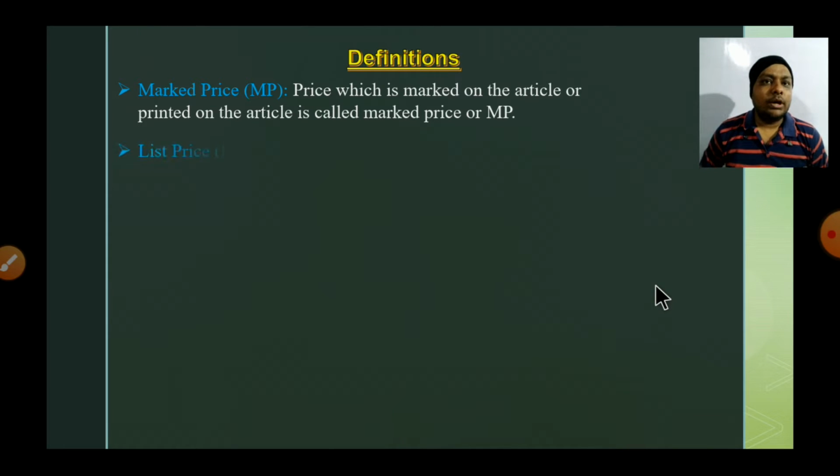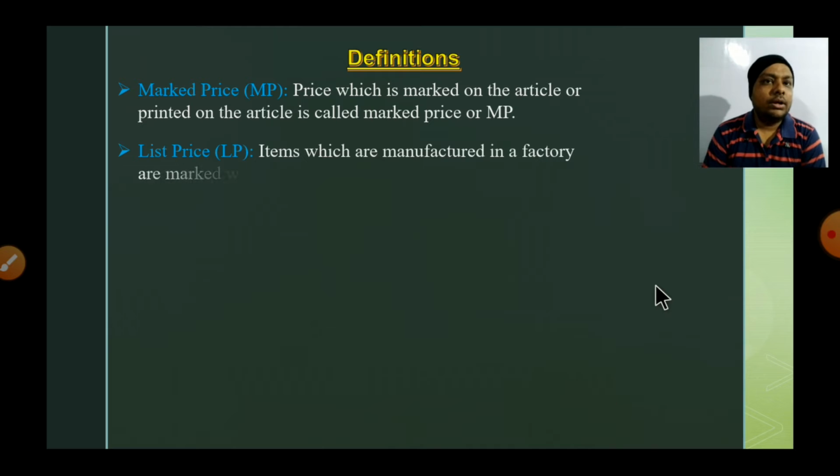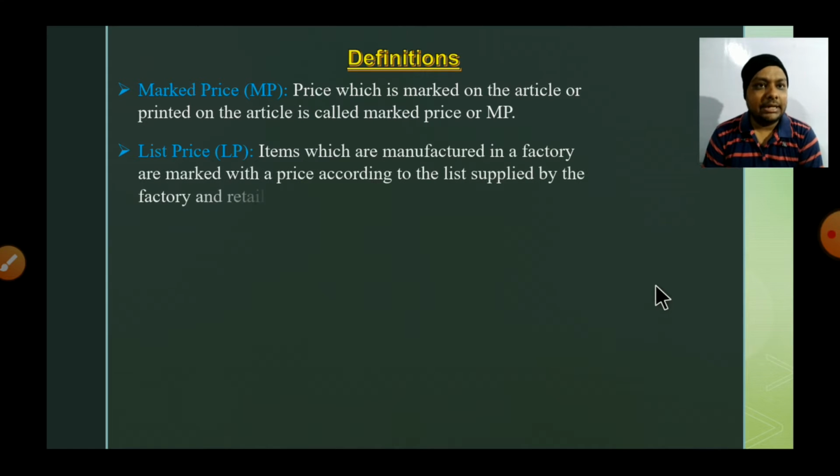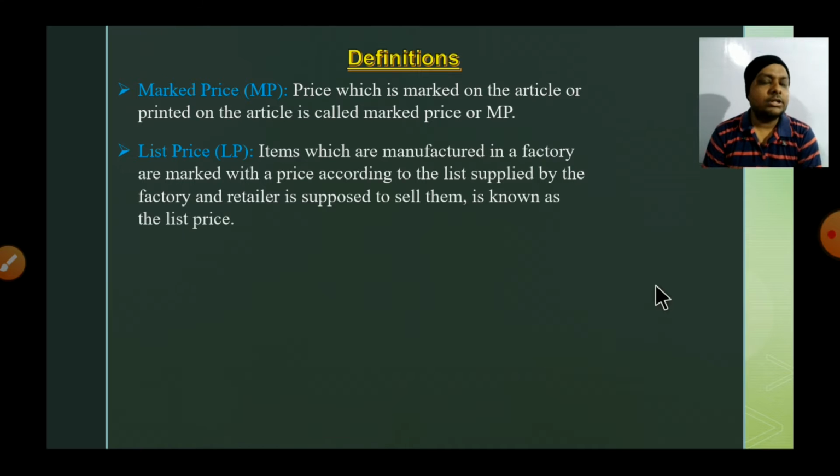Now, what is list price, dear? Now, students, if you are seeing the price on the article label, then it is called mark price. But the items which are manufactured in a factory are marked with a price according to the list supplied by the factory. It means the price given by the factory, at which the retailer is supposed to sell them, is known as the list price. That is the list price here. Okay, so list price and mark price are different words.